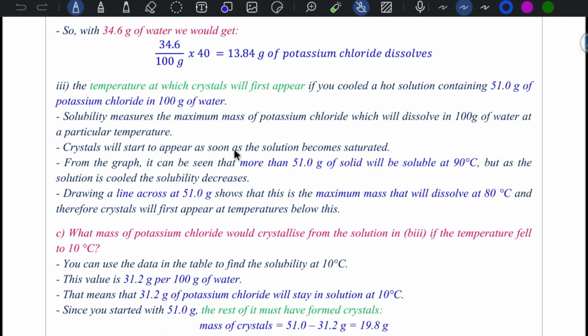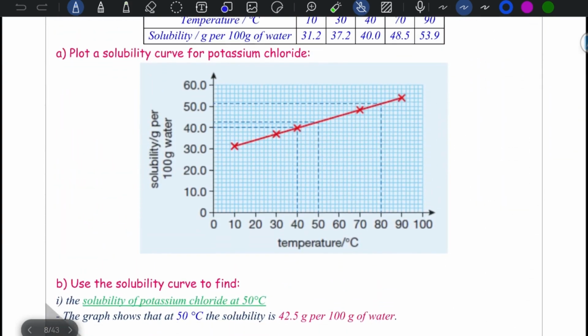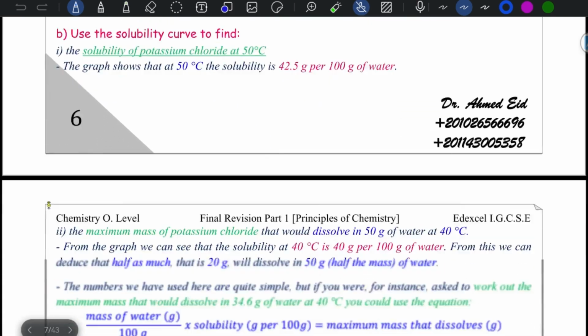Crystals will start to appear as soon as the solution becomes saturated. From the graph, it can be seen that more than 51 gram of solid will be soluble at 90. Let's check. More than 51 will be soluble at 90, but at temperature 80, it will start to crystallize.